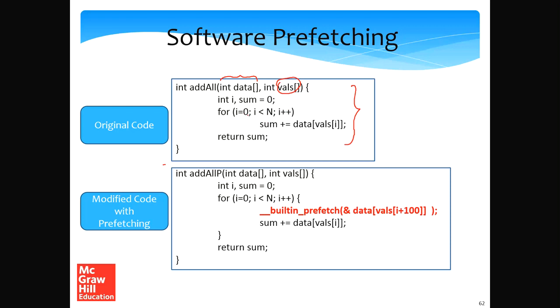For each of the n entries, starting from 0 till n minus 1, we access each entry of the vals array, and we assume that each entry of the vals array contains an index. We take that index and access the data array, and whatever number is stored there, we add it to the sum, and finally we return the sum. This is called the add all function.